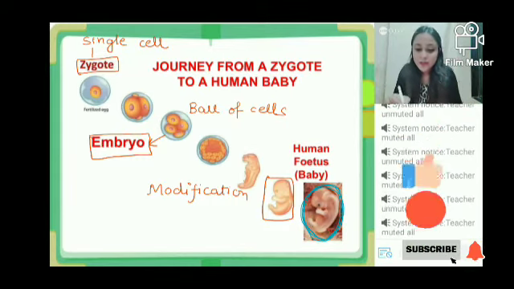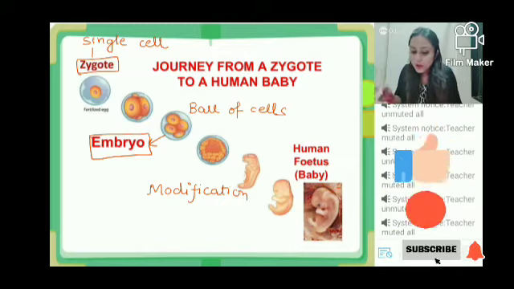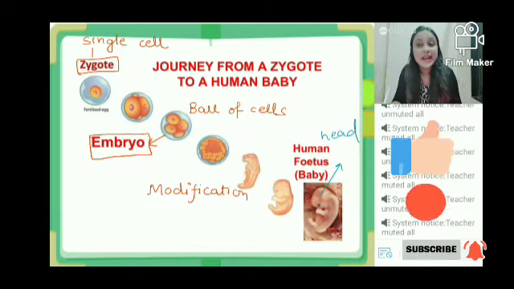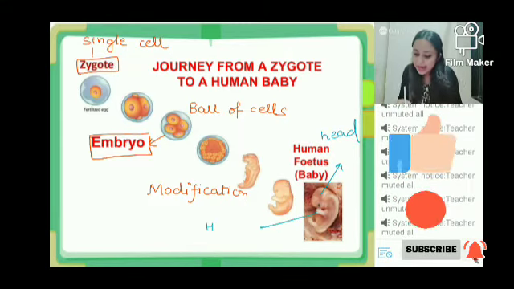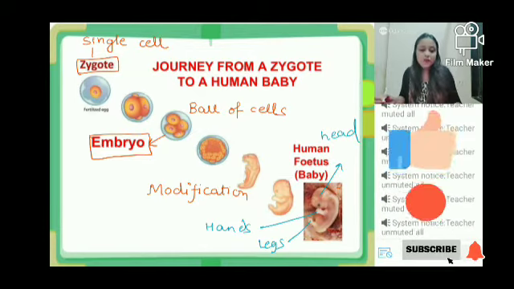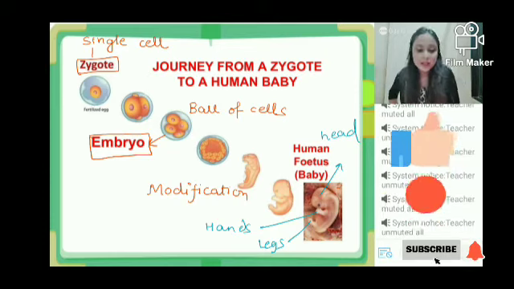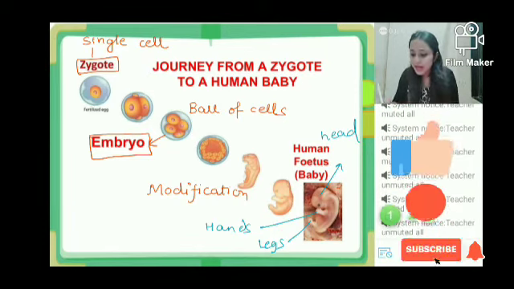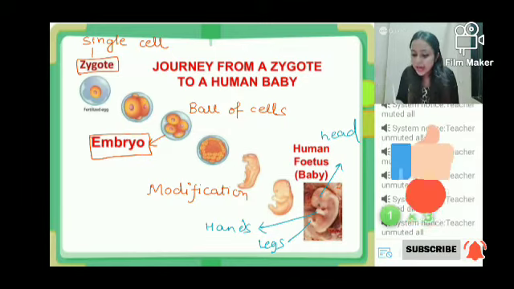If you don't believe me, just see for yourself. Let me tell you once. You can make it out that this part will ultimately become the head. This part is the tiny hands and this part is the tiny legs of the baby. If whatever I am telling is making sense to you, quickly type a 1. Can you understand that this will become the head, this the hand, this the leg? Does everyone understand?